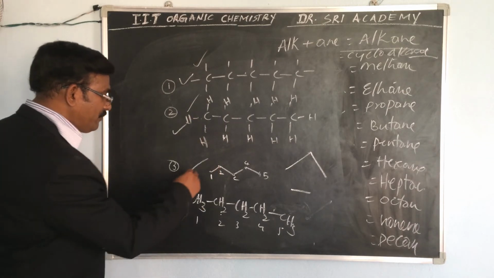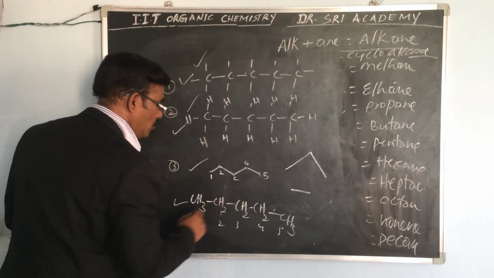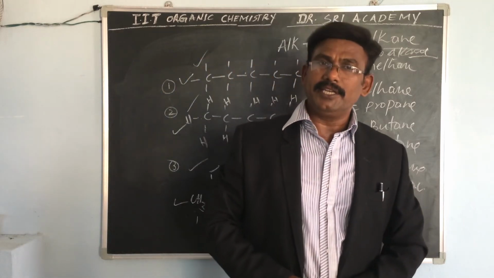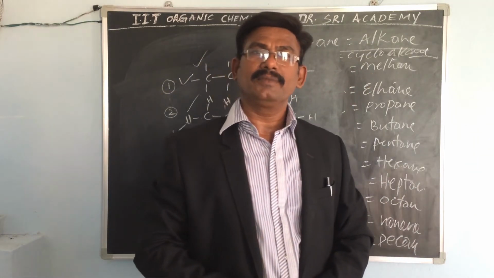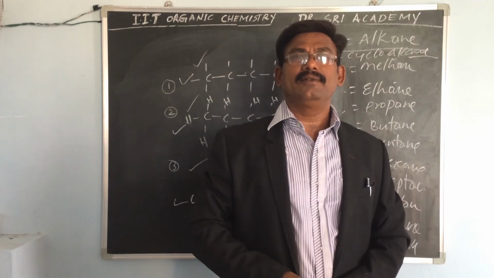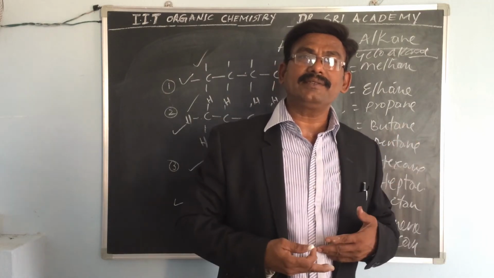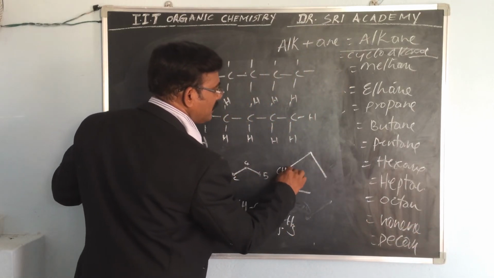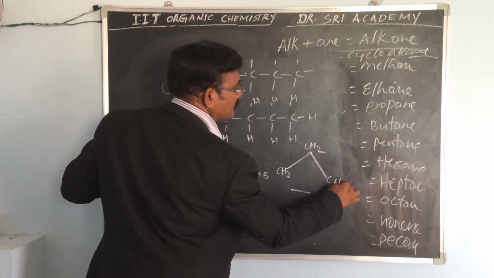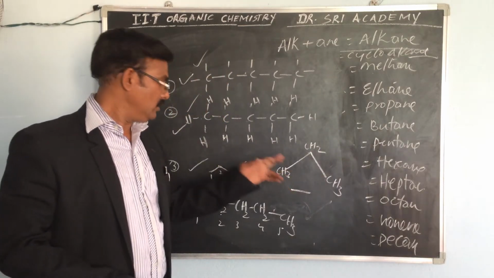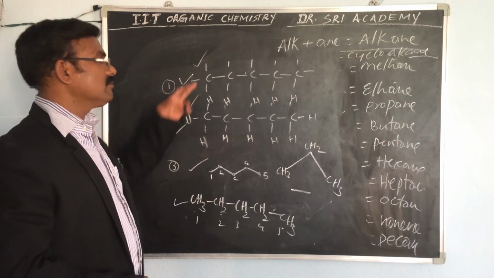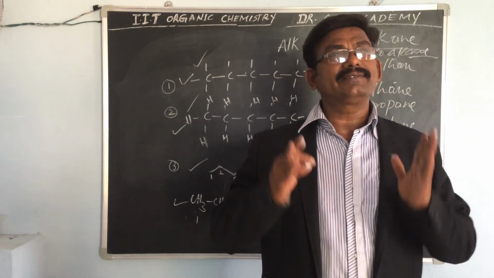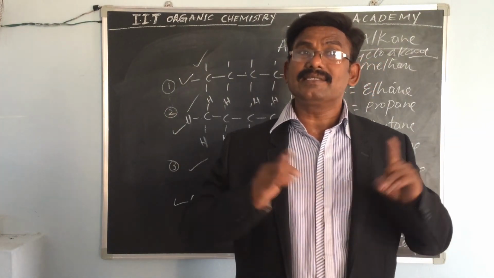So if you write like this, this is the actual structure: CH3, CH2, CH2, CH2, CH3. Or simply we write only lines. If you can understand, it's very easy. These are simple lines. For example, this line: CH3, CH2, CH3, propane; pentane. So understand? These are the skeleton structures. We can write skeleton structures.